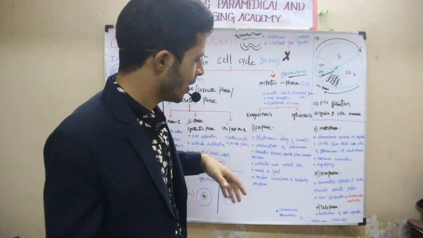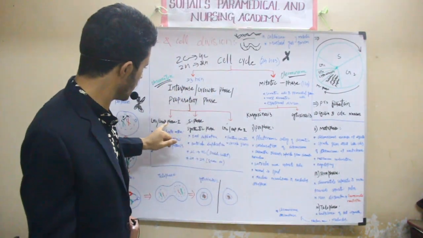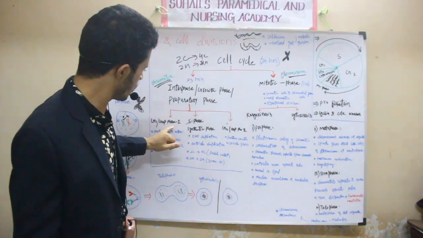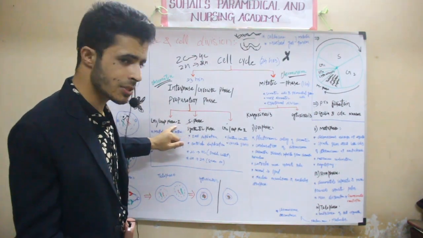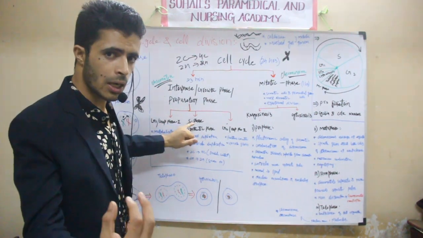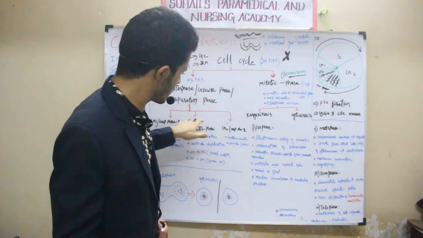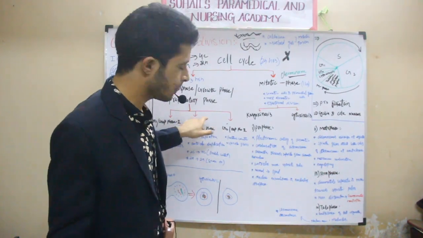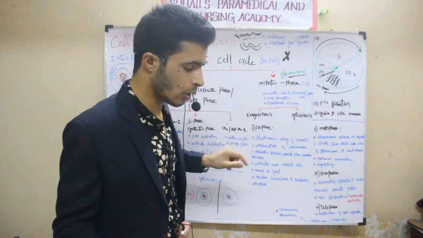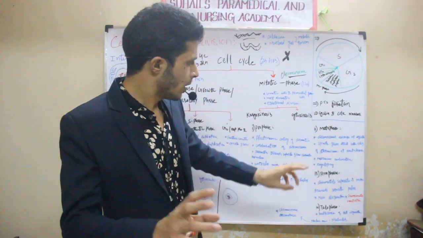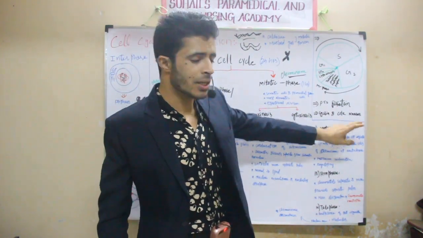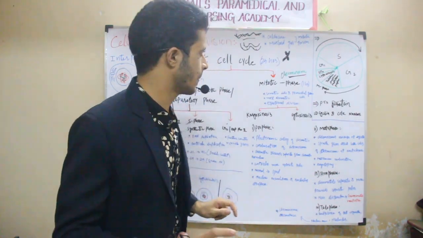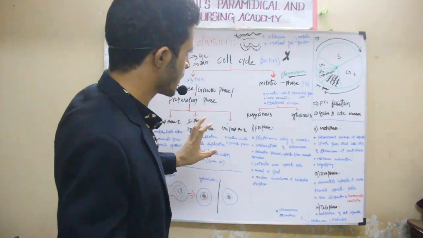Remember, if the cell is not ready at the G1 phase because of any kind of mutation, then the cell will not enter into S phase. If the cell has replicated the DNA in the S phase and any mutation came, it will not go towards the G2 phase. This will be done by the cyclins and CDK kinase. They will also act like a watchman. Okay, so this was all about the cell cycle and cell division.